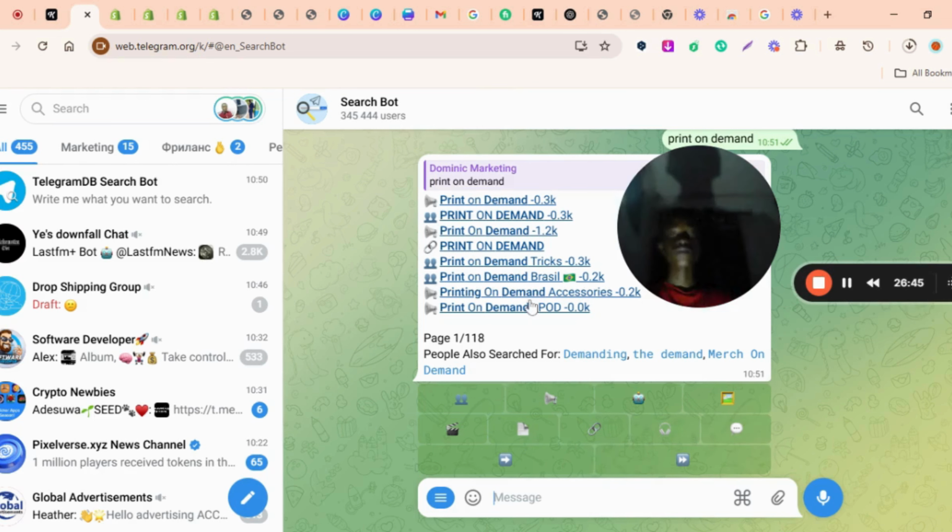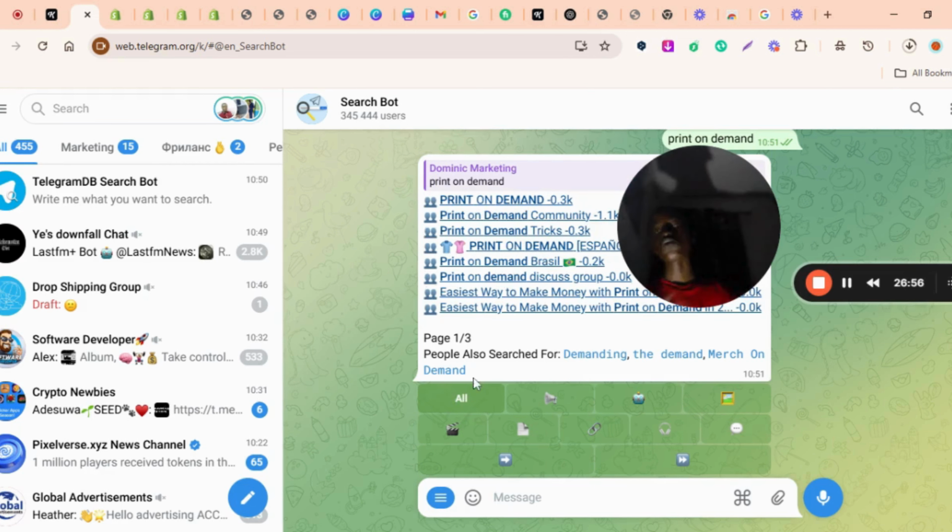As you can see, the best to pick is the first one and the last one, which is group and chat. If you click on group, it will bring us only the results that deal with groups where we can talk. Let's click the first one, let's just click the first result.